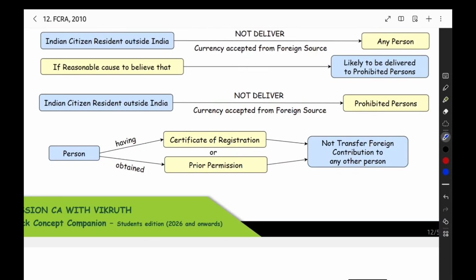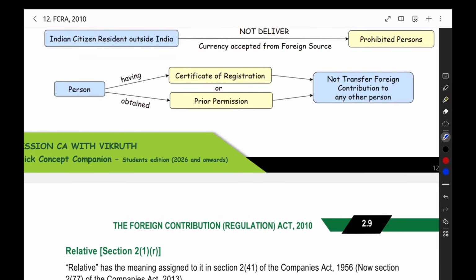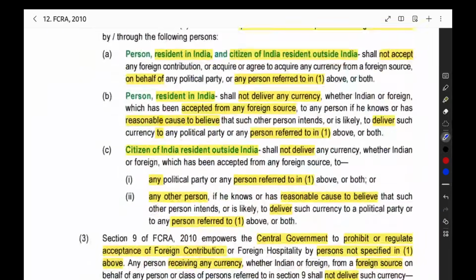Then one more condition we are having, that is another section, but I will tell you now. Whatever the person, if he is having the certificate of registration or prior permission, a person he is having the prior permission or certificate of registration. So what is the meaning? He has the authorization to get the foreign contribution from the foreign source. So whatever the foreign contribution he is getting, he should not transfer to any other person. He can make payment, he can use it for the purpose, but he should not transfer it to any other person. He should only use it. He should not transfer it to any other person. Even if he is having the registration or prior permission, even if the other person is also having the registration or prior permission, that does not matter. He should not transfer it to any other person.